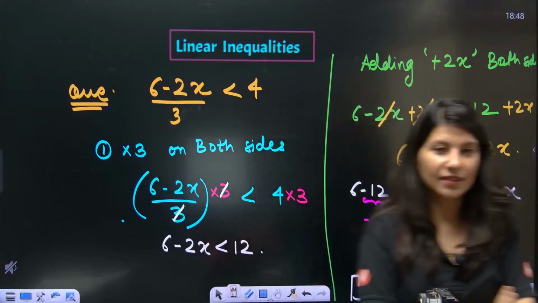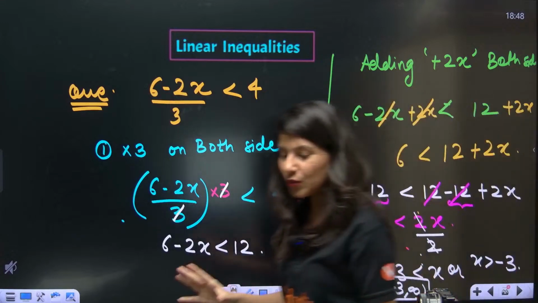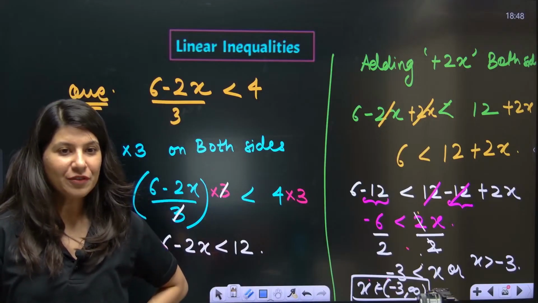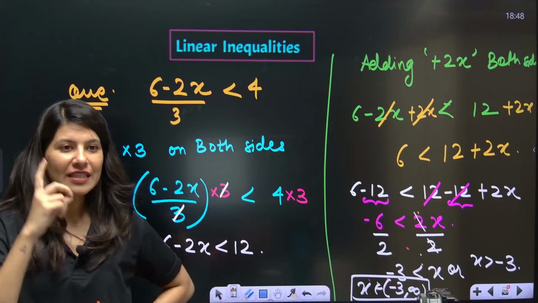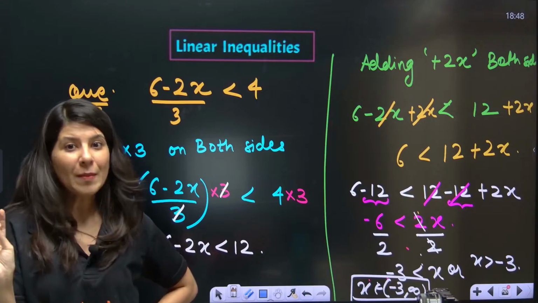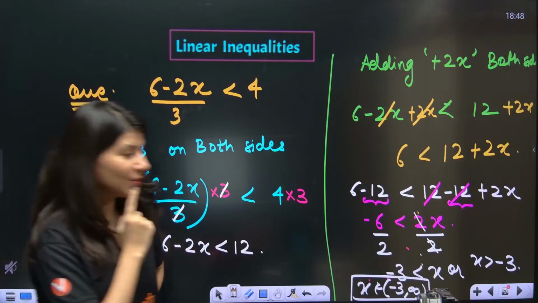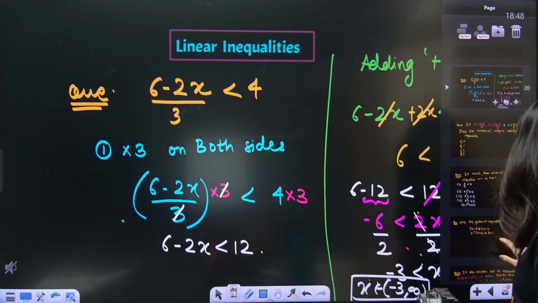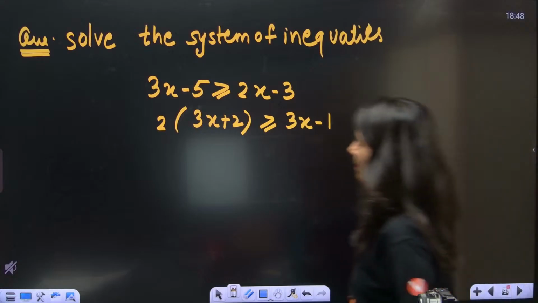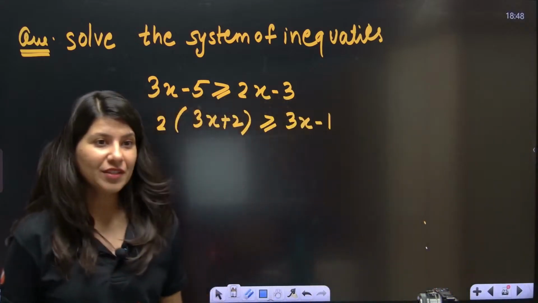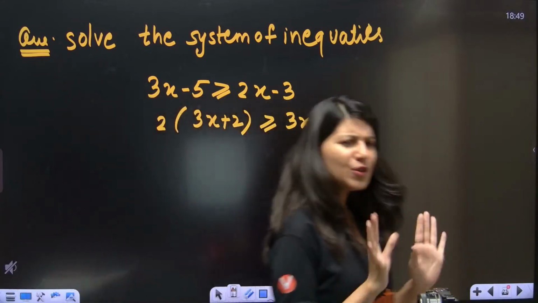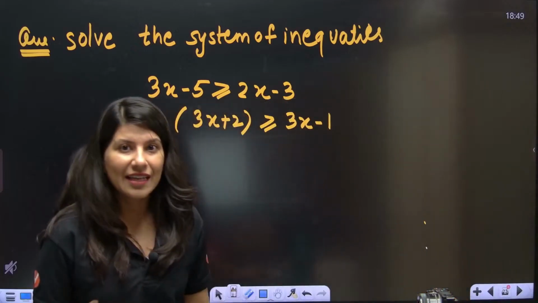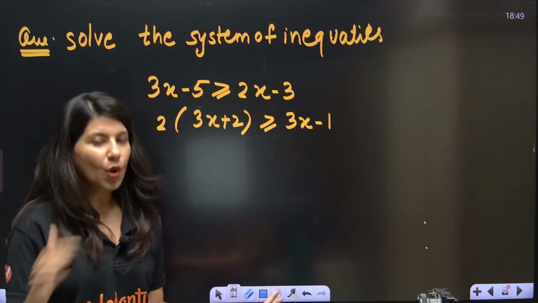Okay, everybody. Chalo. How many of you feel that? Ma'am, we are ready for the next question? Now, Ninja ma'am is not going to help you. You need to do this question. Let's see how many of you are able to pull it off. And this is the question. There are two inequalities over here.